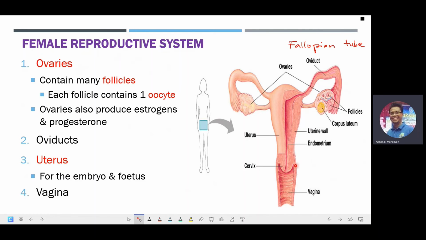This will be the part in which the sperm will enter into the female reproductive tract, and this vagina will also become the birth canal for the baby to come out from this female individual. And in between the vagina and the uterus will be the cervix, that will be important during pregnancy.